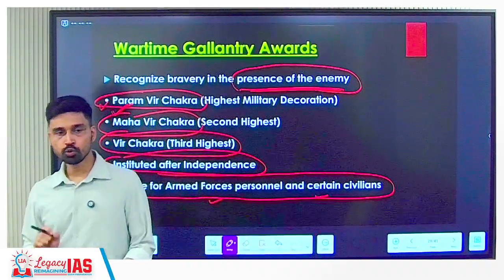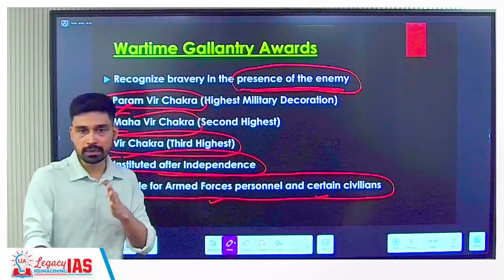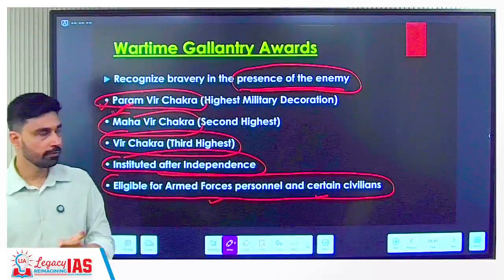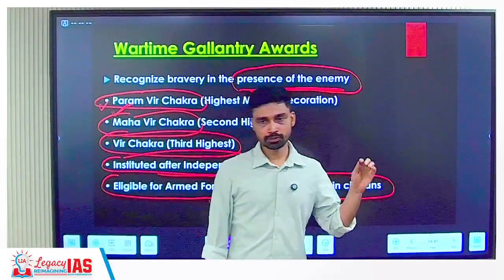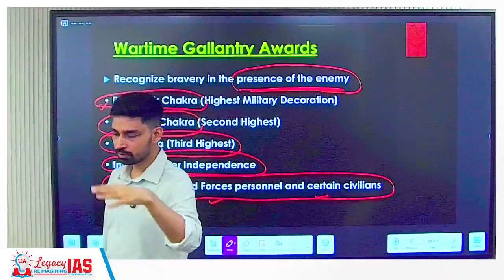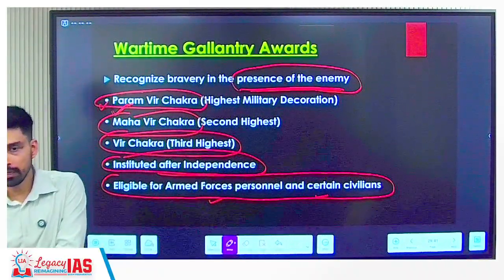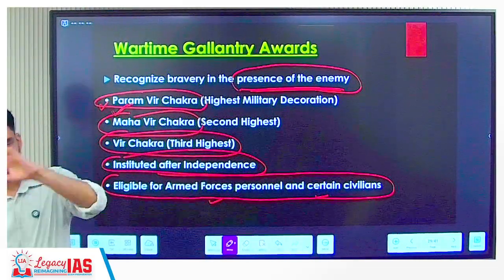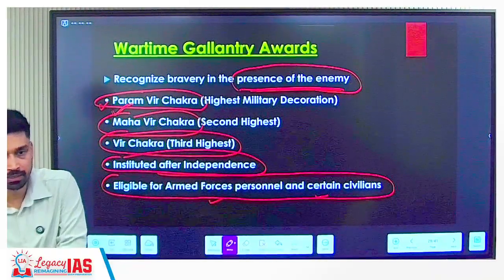Again, who are those civilians who can get this award? Those civilians who are working under the guidance of the army, who are helping and supporting the army. For example, in the 1971 war, there was a situation when Pakistan attacked the airstrip in the Gujarat region, and then the Indian Air Force could not take off from there. And if the Indian Air Force could not take off, they would not be able to destroy the bunkers and military bases that Pakistan had near the border.